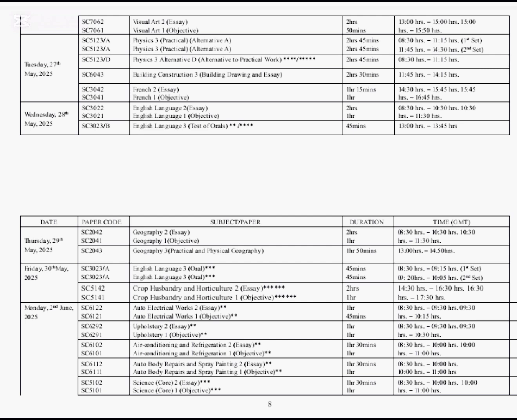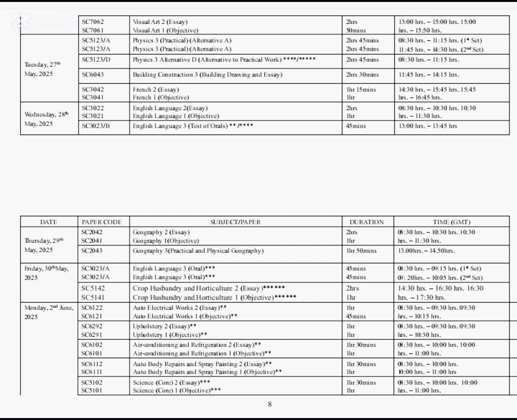Candidates, take note. Tuesday, 27th May 2025, we have physics paper 3, that is practical, alternative A. Alternative A and also alternative D will take place on that particular day. Building and construction paper 3, French paper 2 and 1. All these are going to take place on the 27th May 2025.